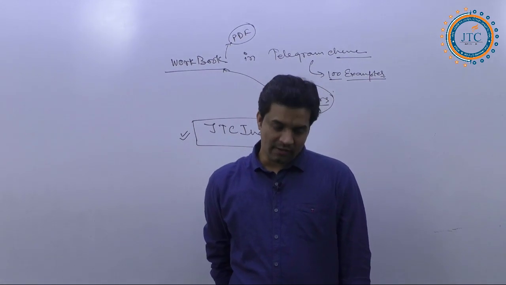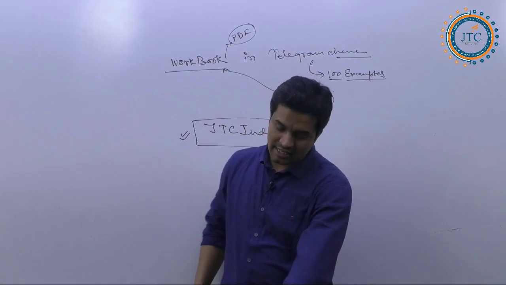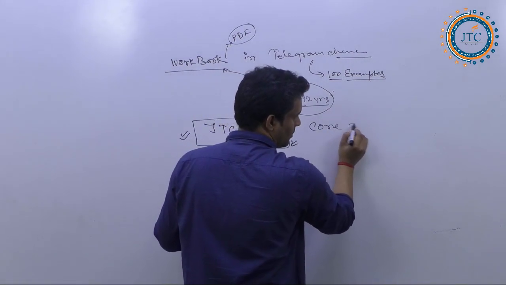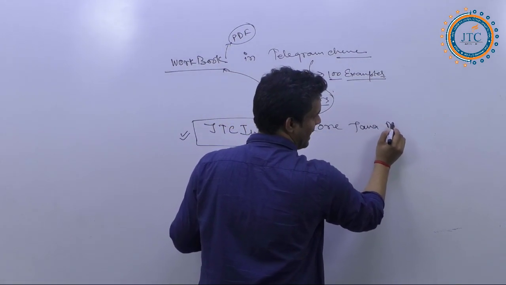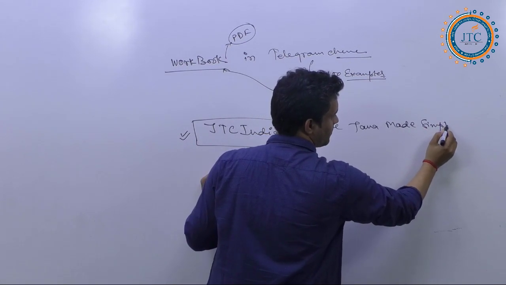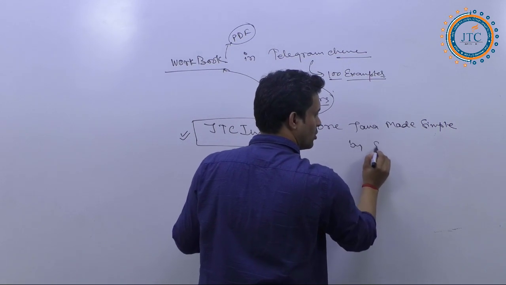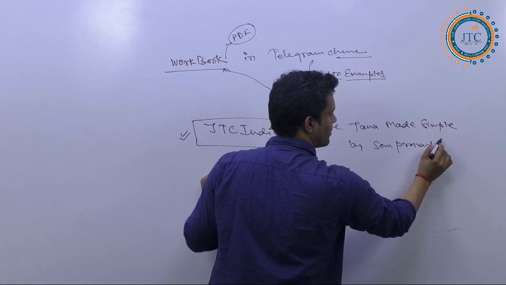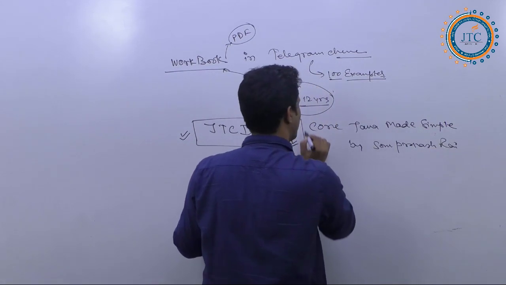Those who have not got the book, on Amazon it is there with the name Core Java Made Simple by Som Prakash Rai. If you type Som Prakash Rai, you will get this book.